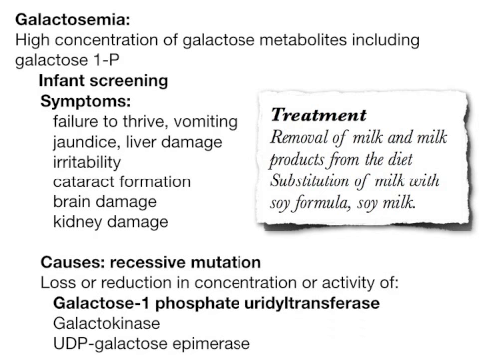The causes of this condition are recessive mutations that result in a decrease in these enzymes in the pathway or in their activity. The most commonly seen is galactose 1 phosphate uridyl transferase deficiency, although galactokinase and UDP galactose epimerase deficiencies are also seen. And so it's important to catch this early and to switch the milk out of the diet and replace it with a milk substitute. This is generally soy formula or soy milk.